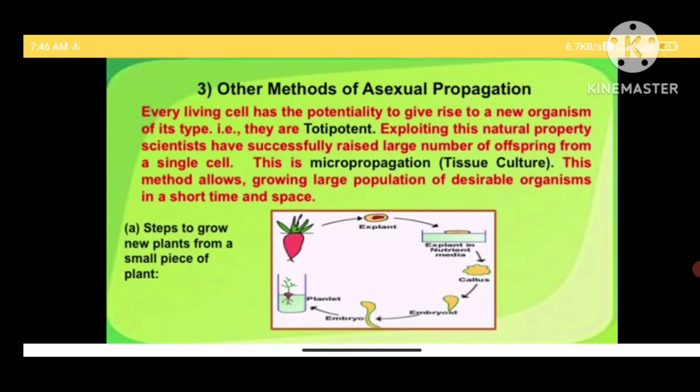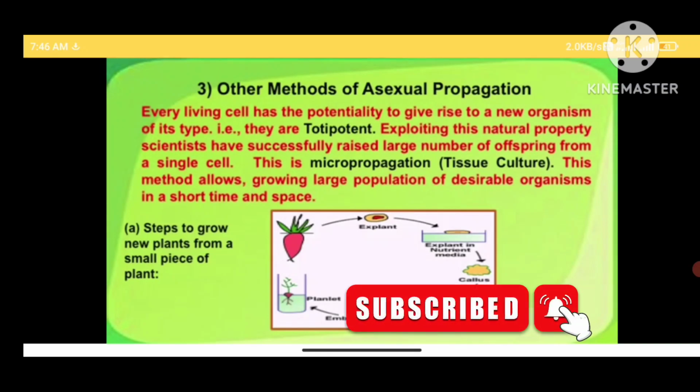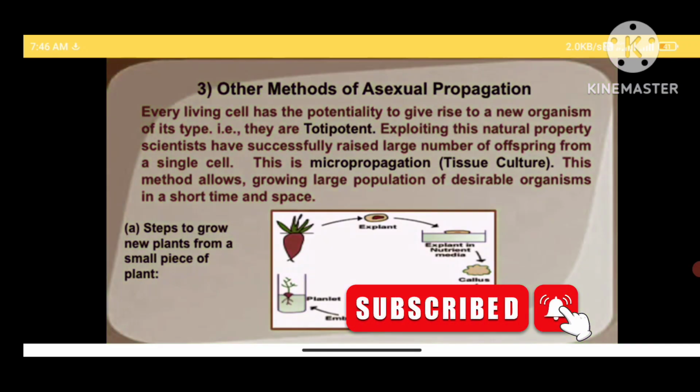This method of growing small cells or tissues into a new organism has been mastered. Here is an example where a portion of the